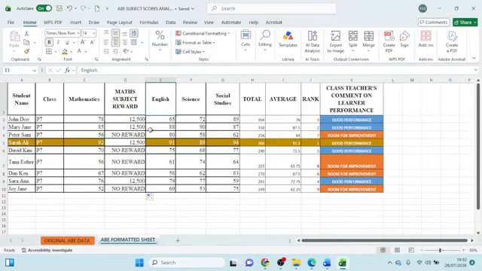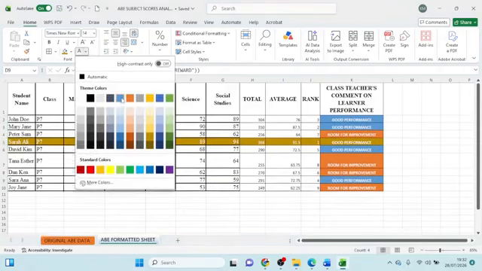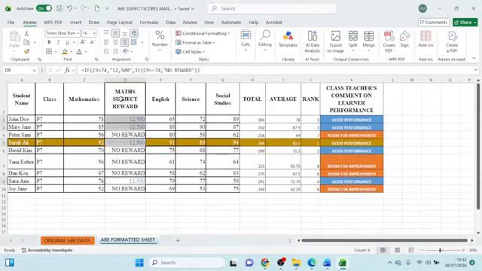So you see, math had 1, 2, 3, 4 learners who got rewards because their scores were above 74, as you clearly notice. So even at math, I'm going to just highlight these ones who got a reward, then hold control, click at this one, then click at this one. You give them a blue color. Let me decide to go with blue because I think blue matches the good performance. So I'm going to just highlight them, and we give them this color. The fill color, and it should be blue.